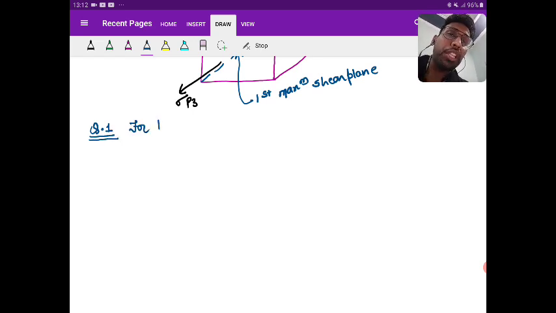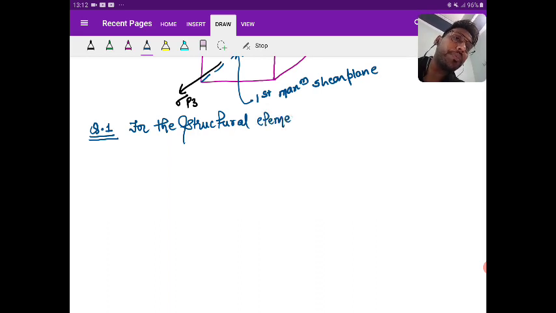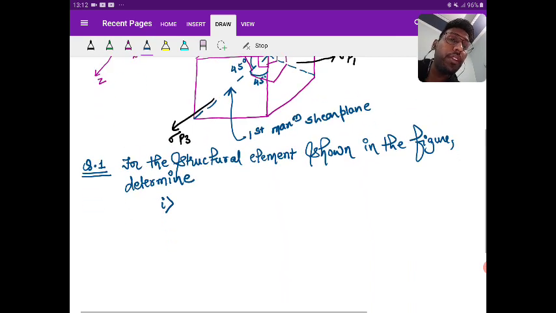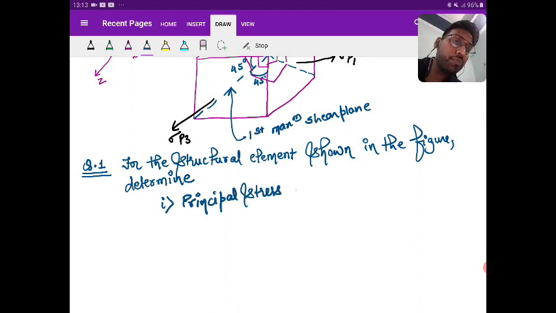For the structural element shown in the figure, determine first the principal stresses and maximum shear stress.